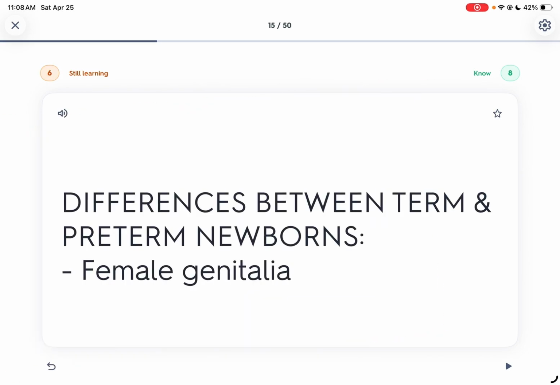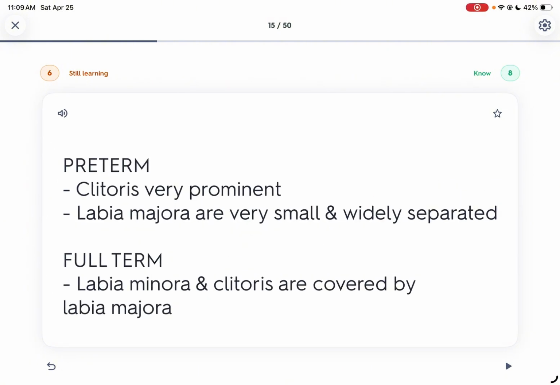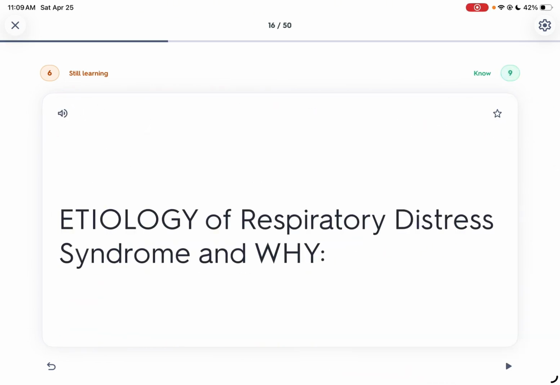So female genitalia, more clitoris is observed, while sa full term kay ang female genitalia natabunan jud ang clitoris. So ang sa preterm ang clitoris kay visible, while the labia majora sa full term na-cover na siya labia majora. So prominent kaayo.